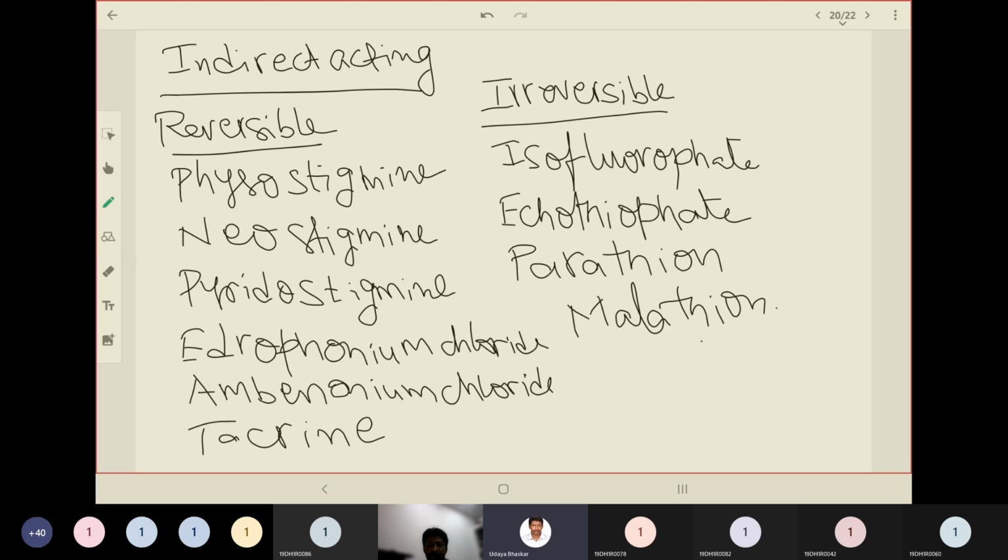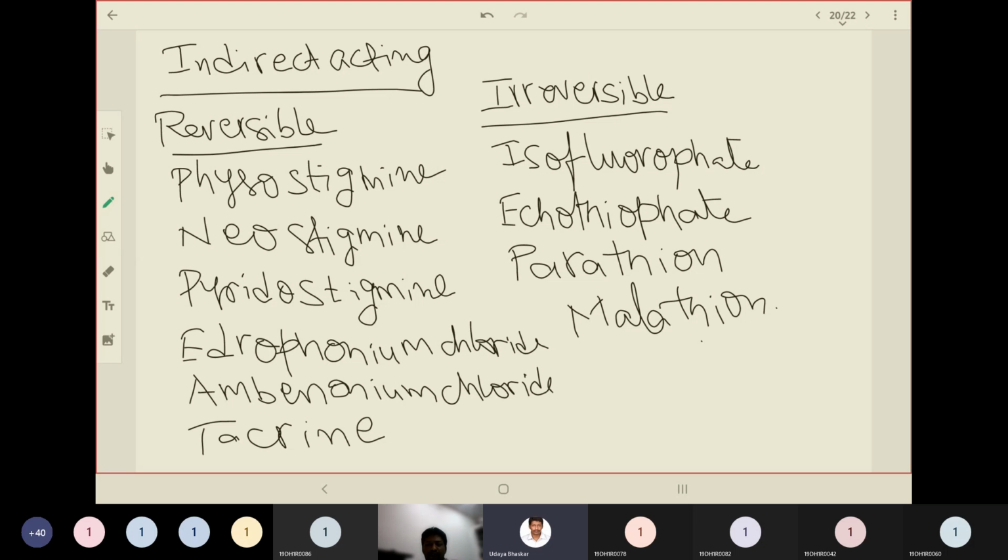Please do remember these four irreversible candidates, and observe the labels of pesticides. You will find these names on pesticide labels. Farmers accidentally exposed to pesticides will observe such effects and they may lose their lives due to exposure to such chemicals. Majorly parathion and malathion you will see very commonly on pesticide and insecticide labels.